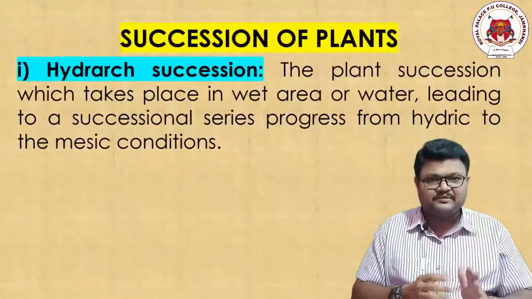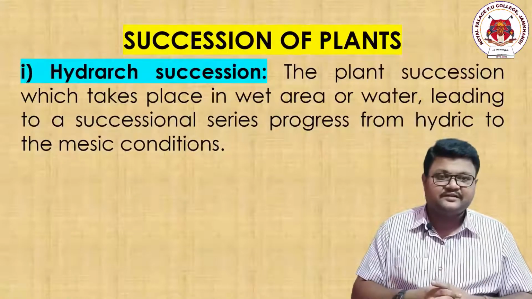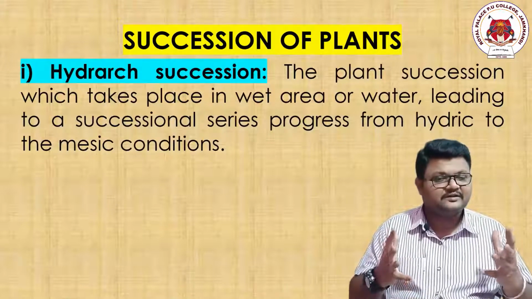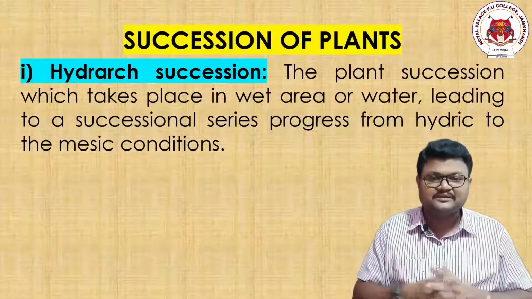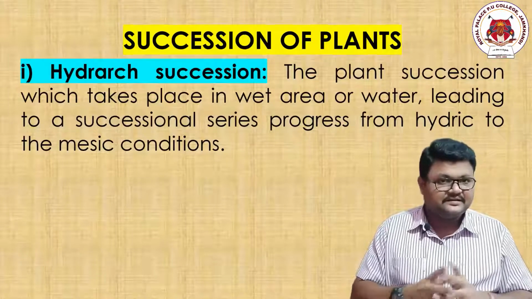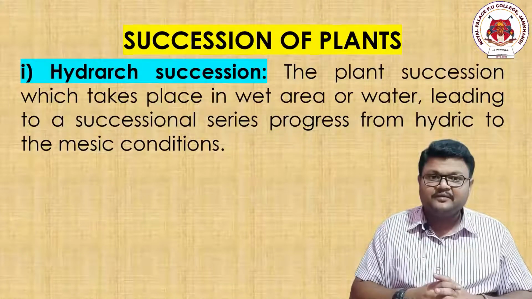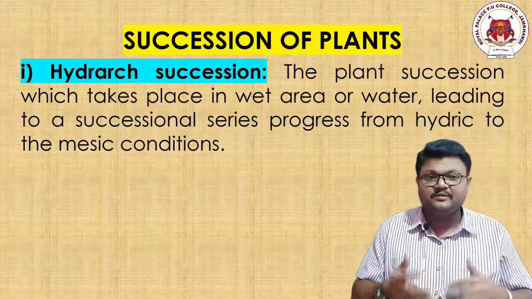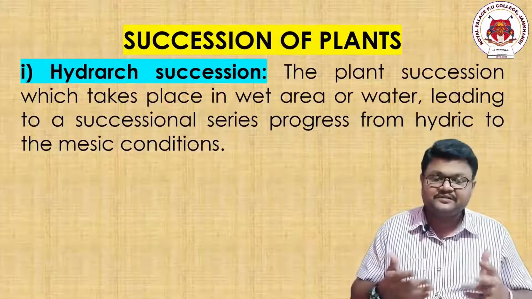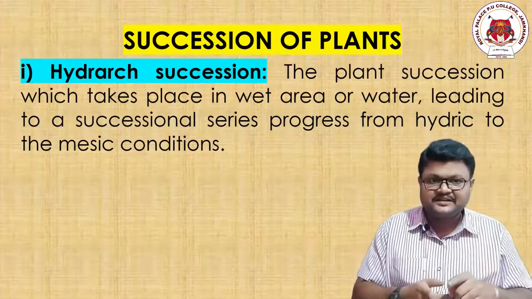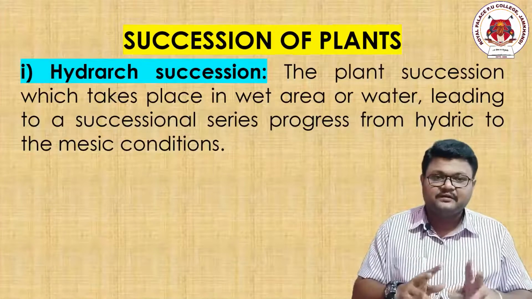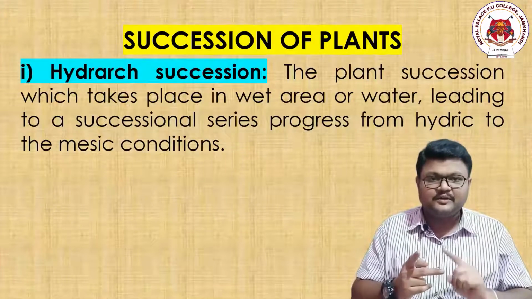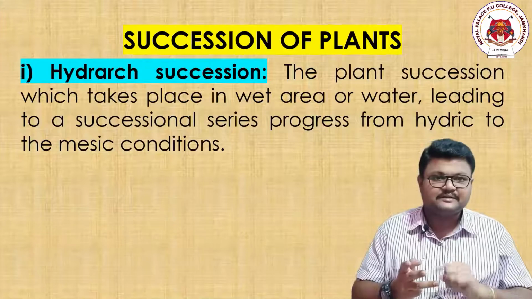As I explained over the previous 20-25 minutes, there is an increase in the population of organisms to become a higher climatic structure, a climax community, called succession. And if it is occurring in plants, of course there is an increase in the number of plants and in the wide variety of plant species. But the word is connected to hydrarch, and also to xerarch or xeric. Sir, what is the meaning of hydrarch? What is the meaning of xerarch? And what is the meaning of mesic?